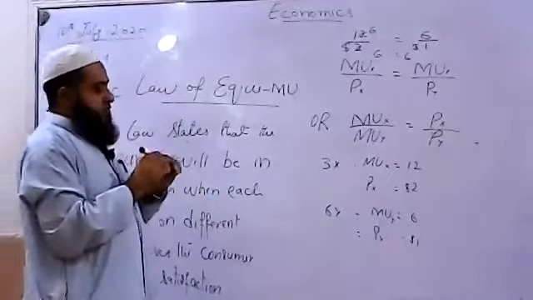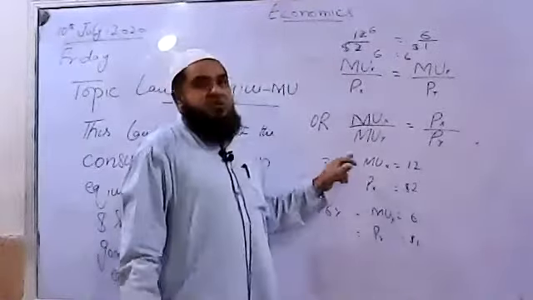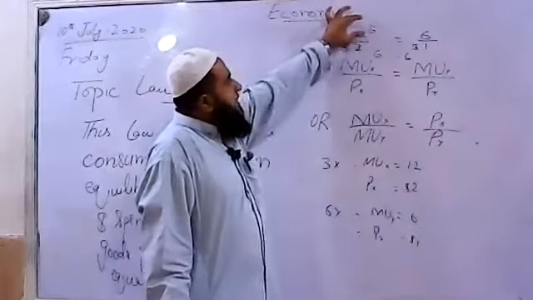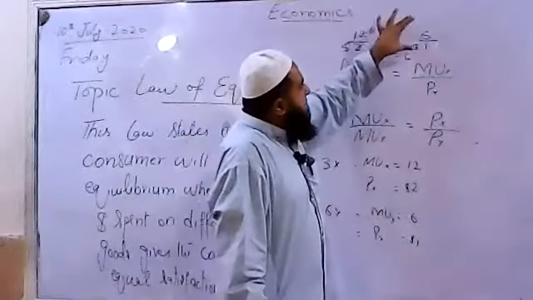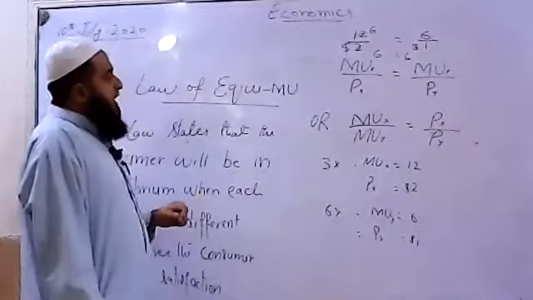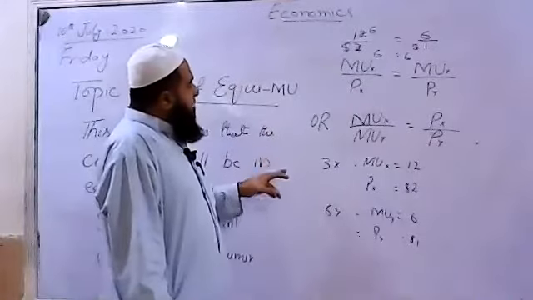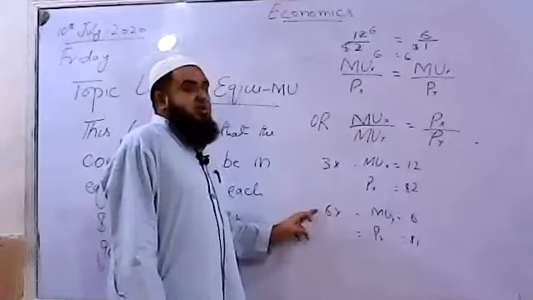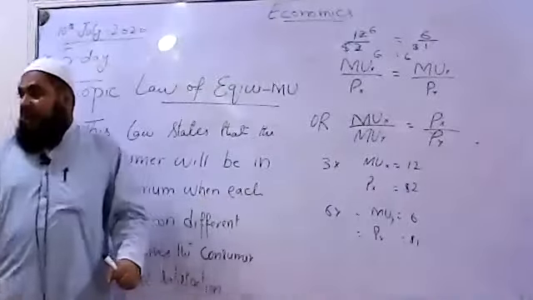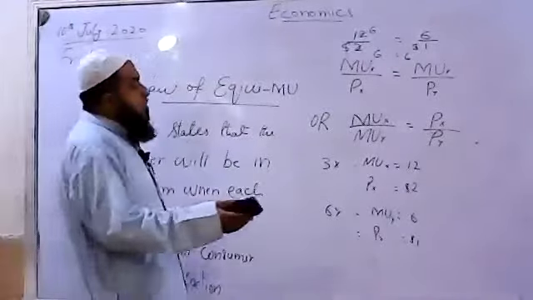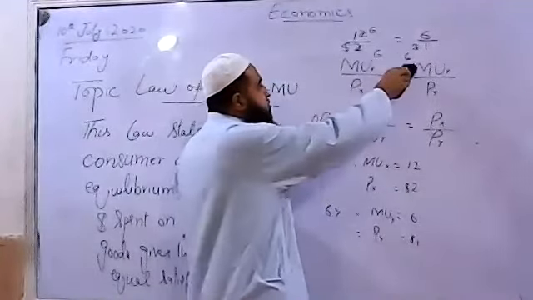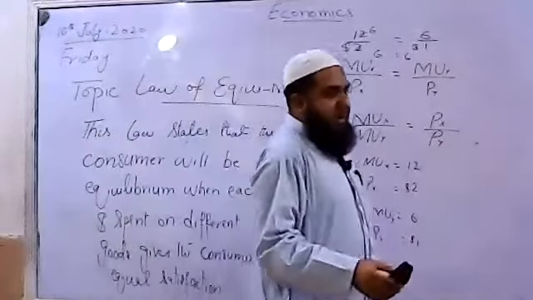So when the consumer spends $2 on commodity X, its price is $2, but each dollar will give him 6 marginal utility from X, and if from Y he is also getting the same marginal utility of a dollar when he spends $1 on commodity Y, therefore the consumer will be in equilibrium when consuming 3 units of X and 6 units of Y. So he will be approaching equilibrium when he consumes the two commodities X and Y, and the ratio of marginal utility to price of X should equal the marginal utility of Y to the price of Y.